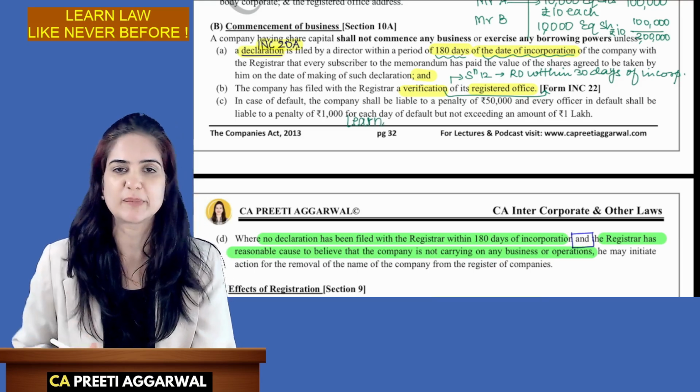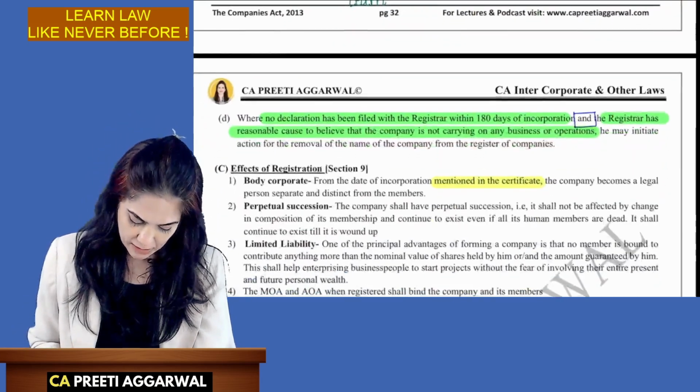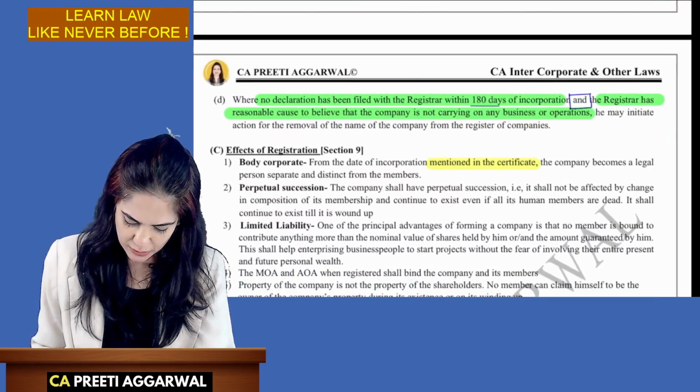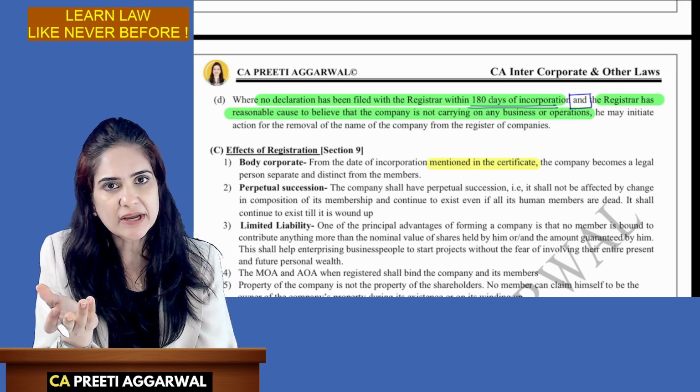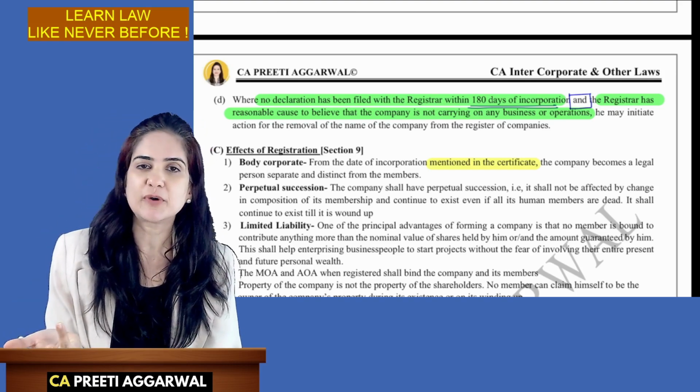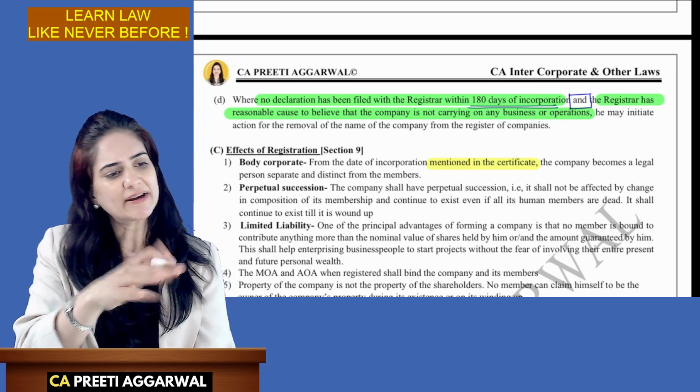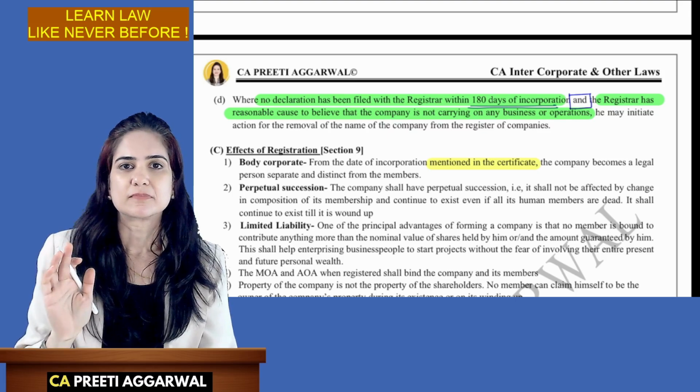You will be able to memorize it. What if the declaration is not filed within 180 days? 180 days is very close to 6 months. You have not filed the declaration. It means you have no intention of doing business. Let it wind up. Strike off the name.